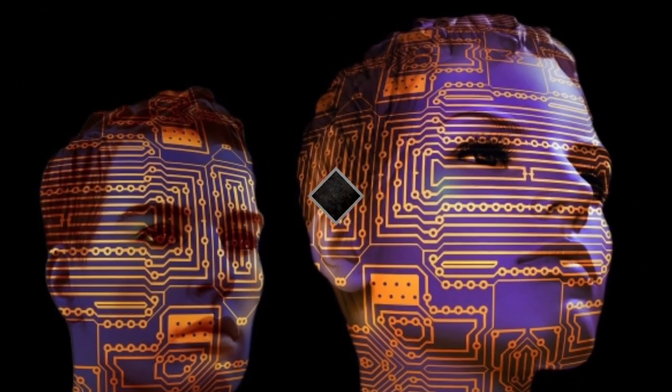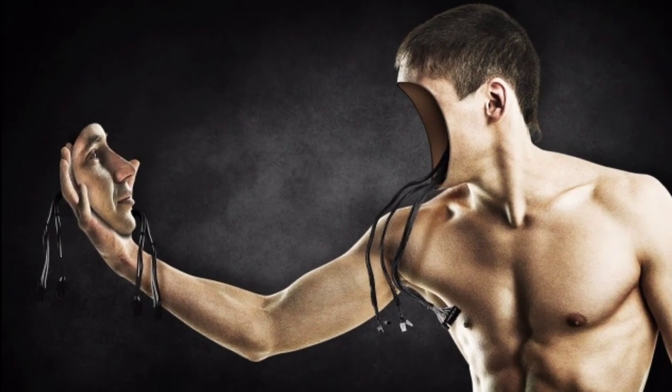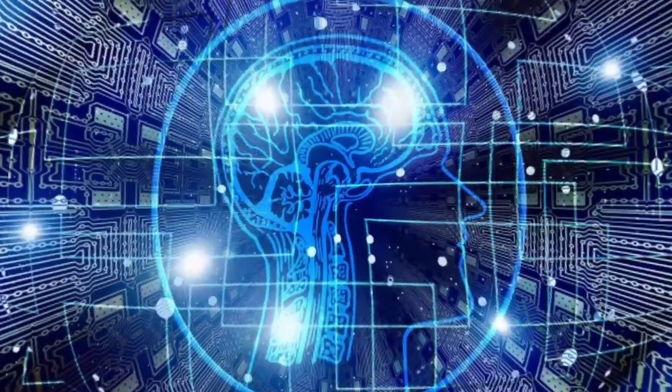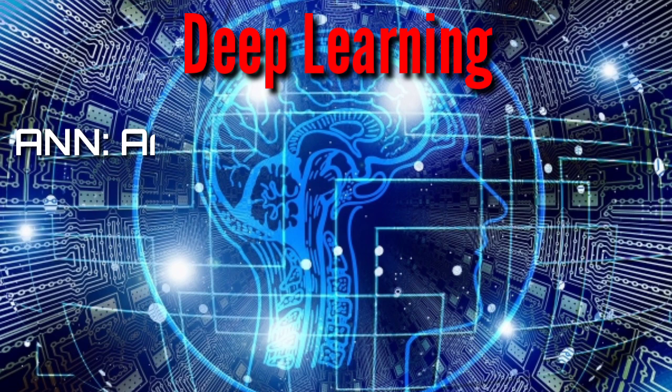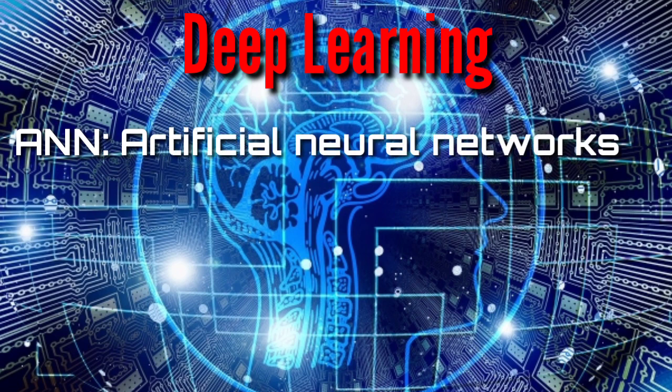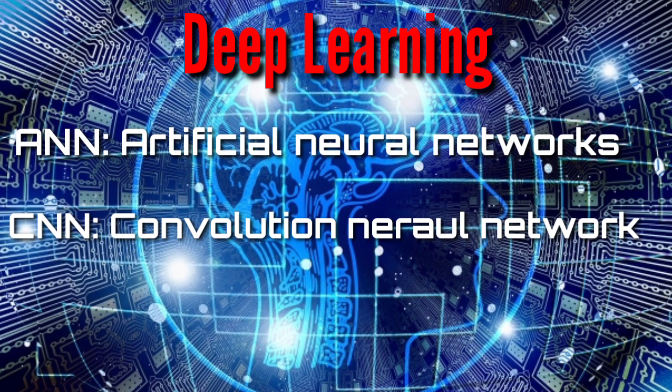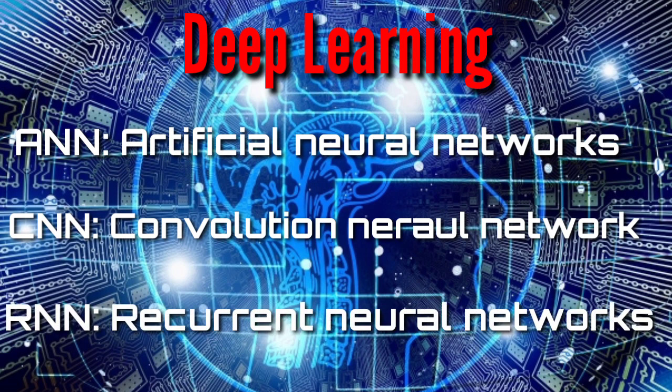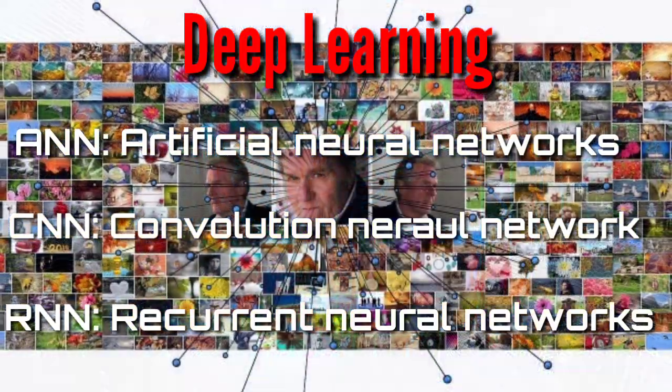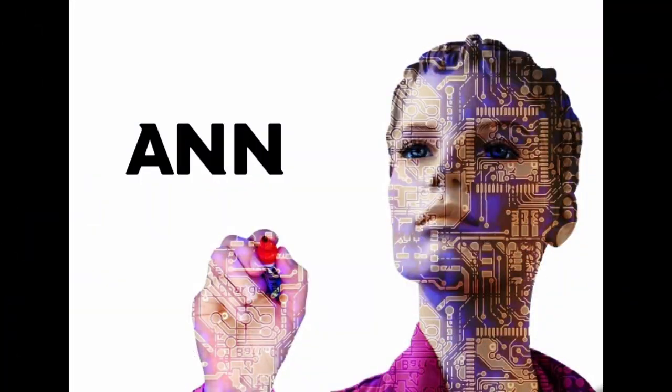Just like machine learning, in deep learning also we have various techniques. One is ANN, that is artificial neural network. Second is CNN, convolutional neural network, and the third one is RNN, which means recurrent neural networks. Data which is present in the form of numbers will be solved by ANN, that is artificial neural network.